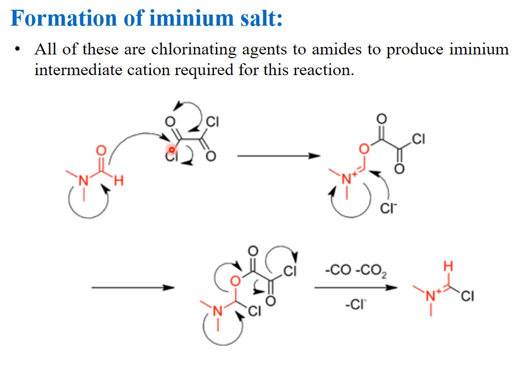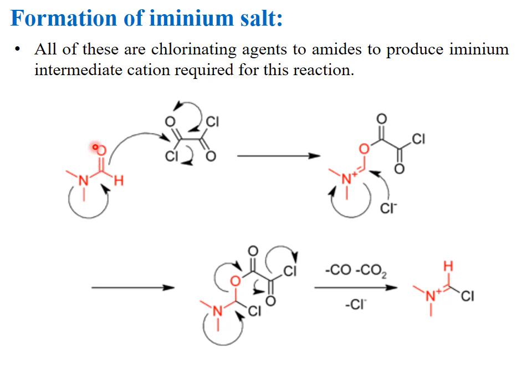In this neutral species, the lone pair moves inward and the bond between carbon and oxygen moves inward, and another chlorine leaves. As a result, two stable molecules are lost, carbon monoxide and carbon dioxide, leaving behind an iminium salt, iminium chloride.